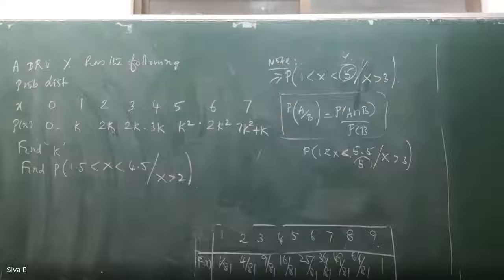So we'll take only the positive value of k. Take only the positive value. So 1 by 10. 1 by 10 is the answer.